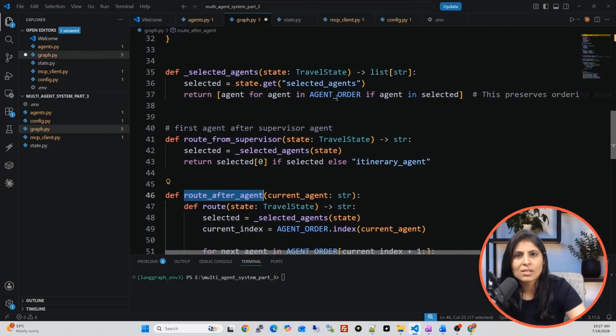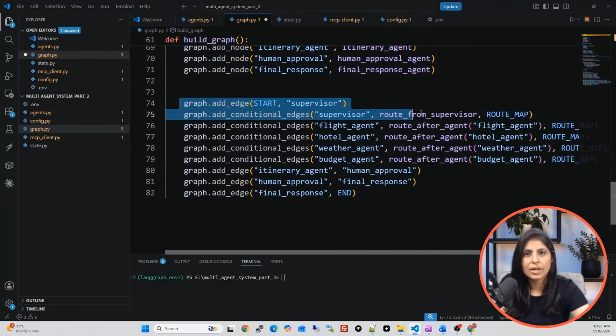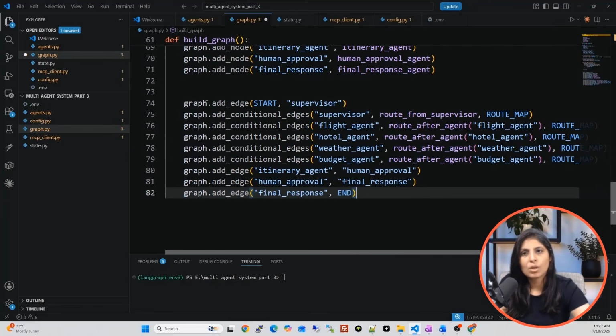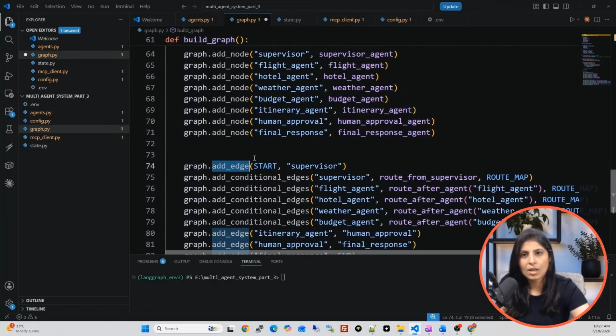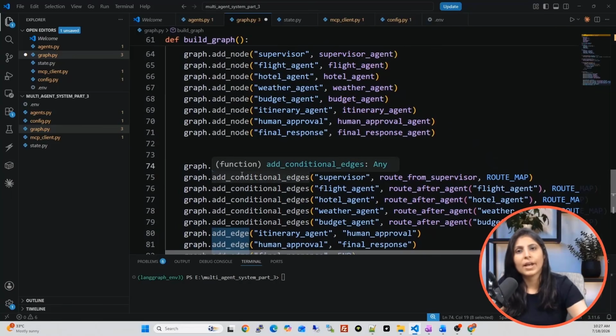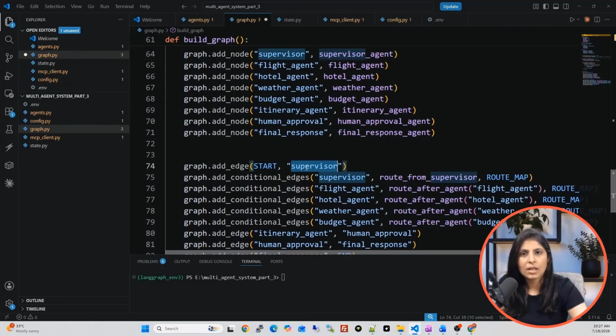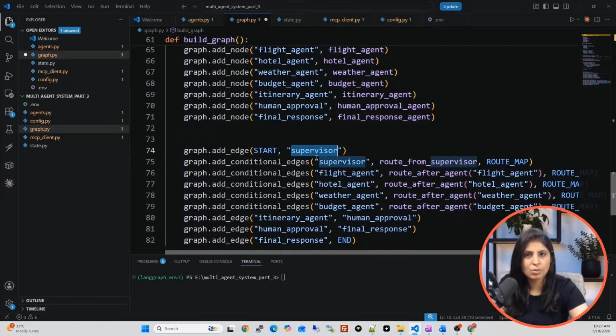And all this is happening as per the agent list which we are getting from this agent order. So see, this is how you create the connection between them. So graph dot add edge. Add edge means creating a direct connection, which means the start node is connected with the supervisor node.